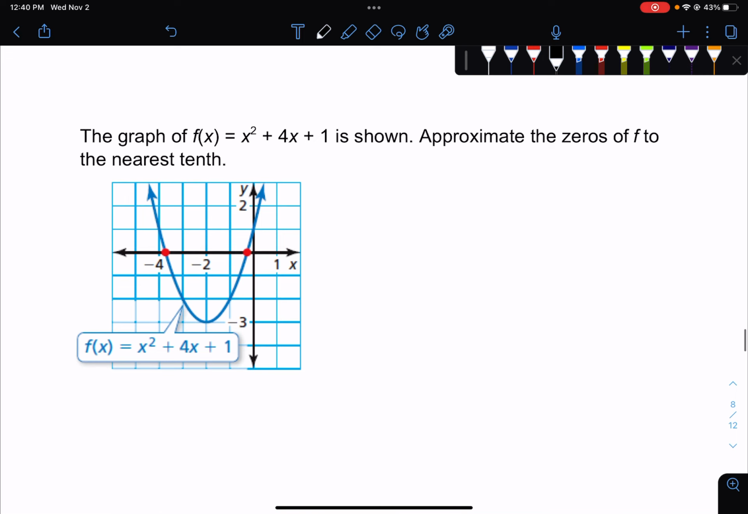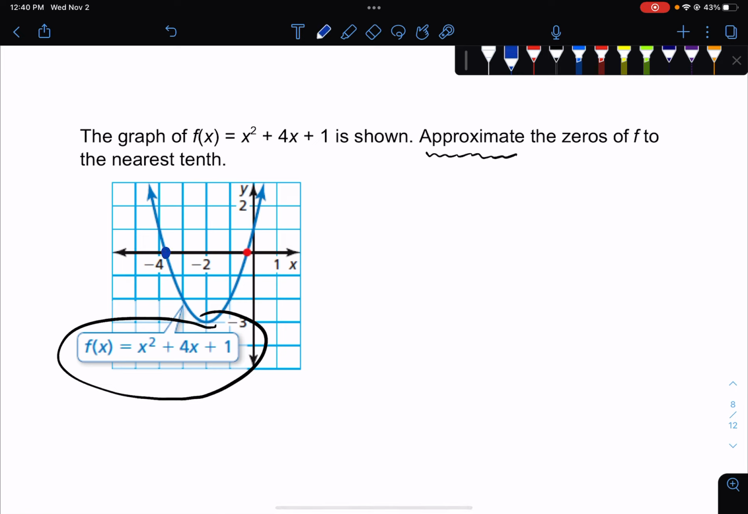Now, the graph of f of x equals x squared plus 4x plus 1 is shown. In the book, some of the questions are going to ask you to approximate the zeros. So it just wants you to estimate. The nice thing about Desmos is if you type this into Desmos, you don't have to estimate, because when you click on those 2 points, it gives you a number, right? You don't have to guess what the number is. It actually gives it to you. So go ahead and do that. Type it into Desmos, click on those points, and get the number that it gives you.